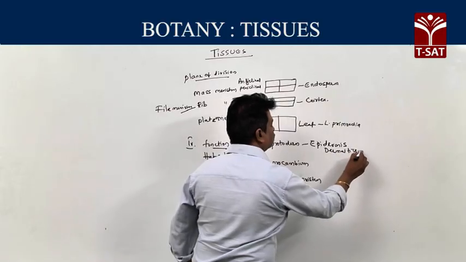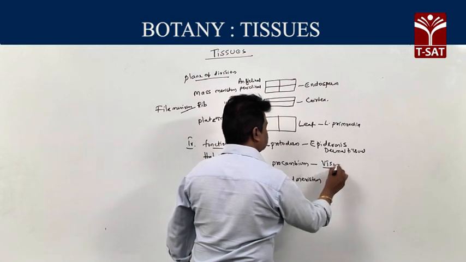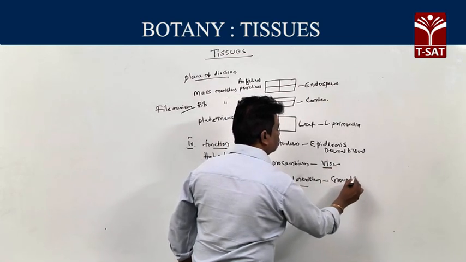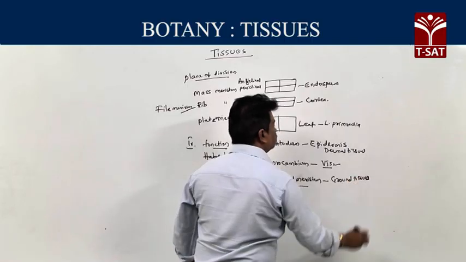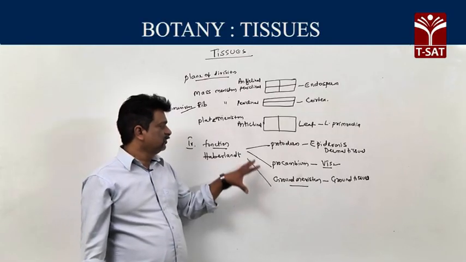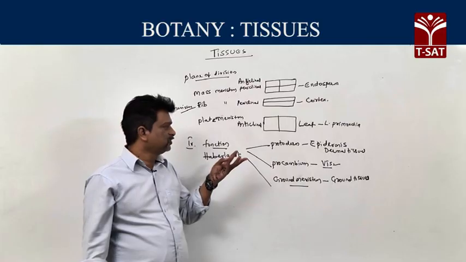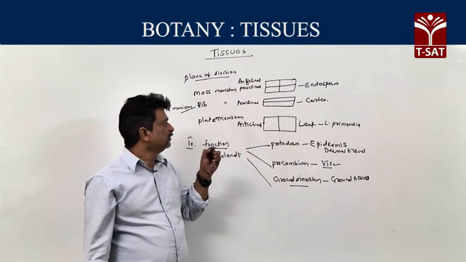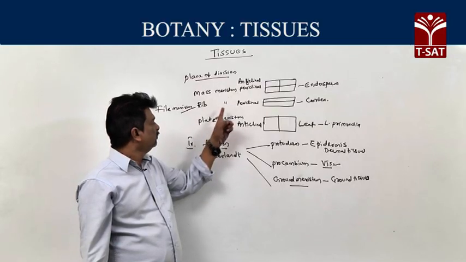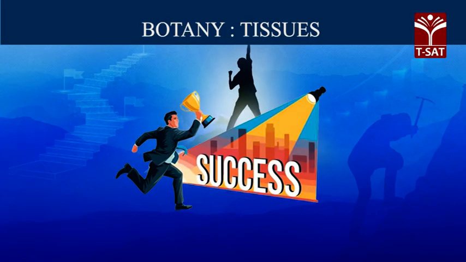Procambium gives vascular tissues. Ground meristem gives ground tissues. So the classification of meristems is: first based on origin, second based on position, third based on plane of division, and fourth based on function.